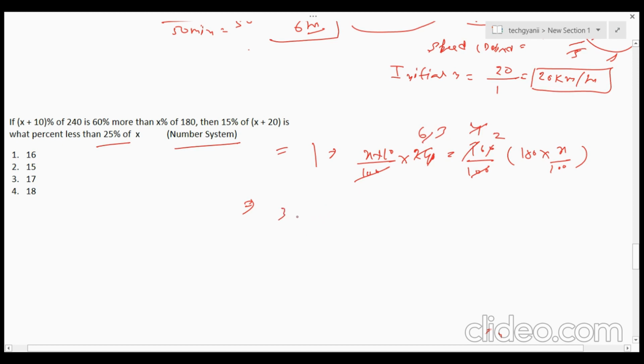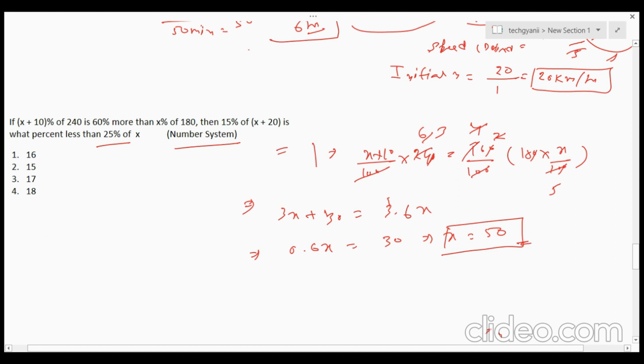Now if you calculate, 3x plus 30 equals 3.6x, so 3x minus 3.6x is 0.6x, and this 30 will be here. So x would be 30 by 0.6, which is 50. We have got the value of x.